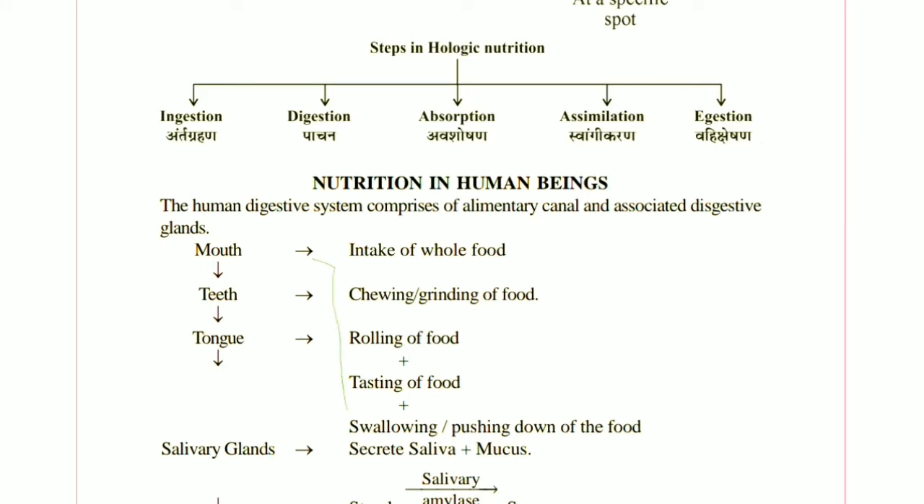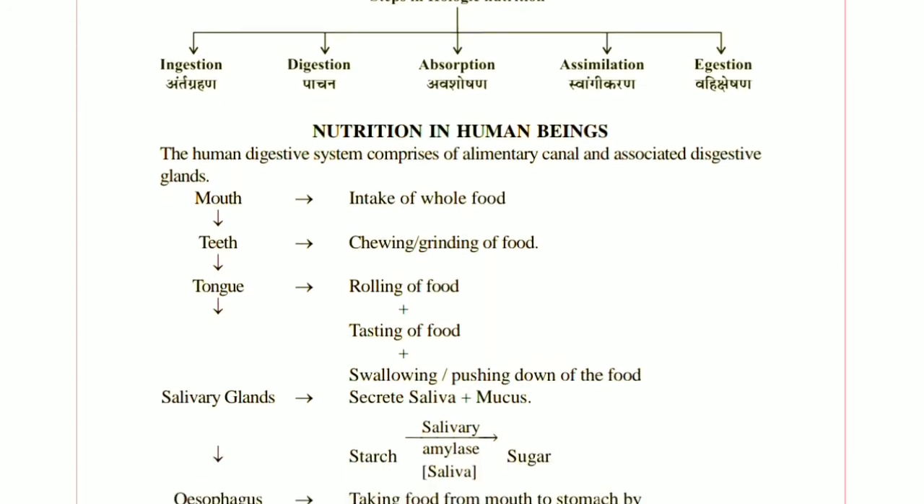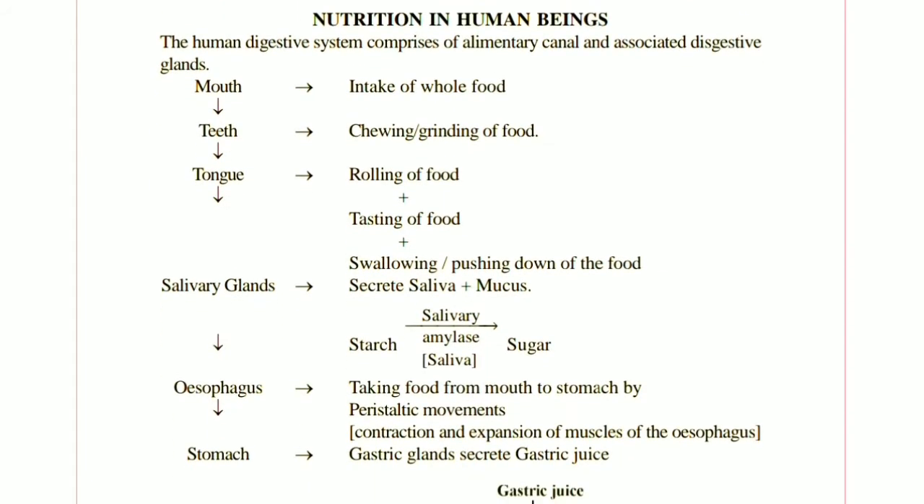Now nutrition in human beings starts right from the mouth, where we take in food. Teeth are used for grinding. The tongue also has some function in this, that is rolling of food, tasting of food, and also helping in swallowing the food. So the tongue is not just about taste, it has a function too.